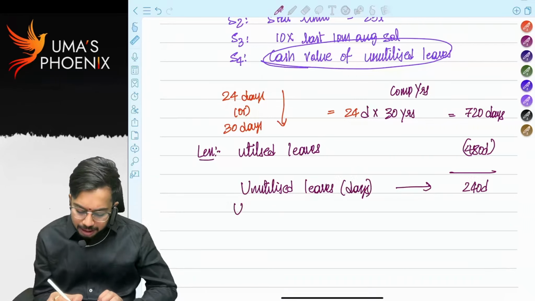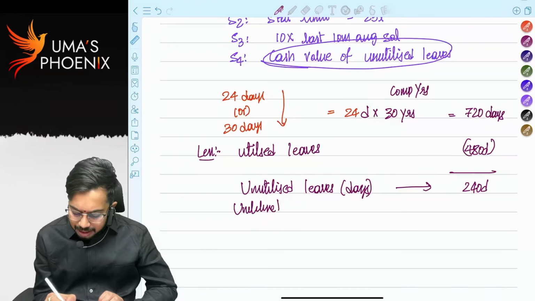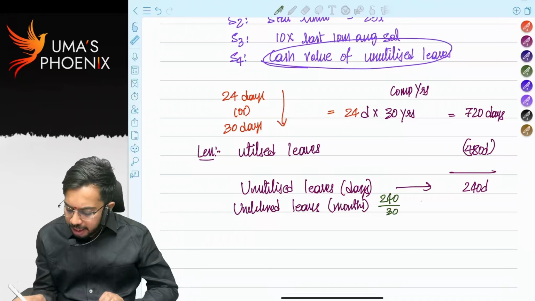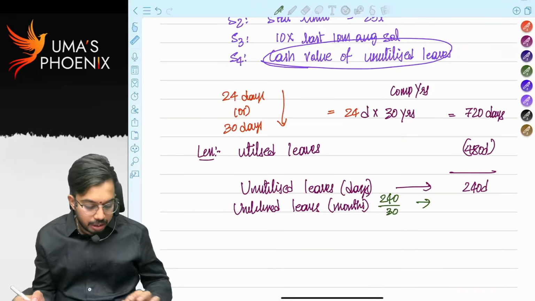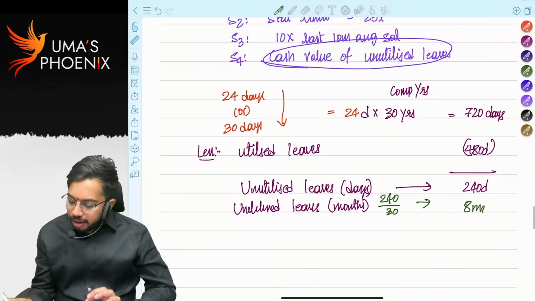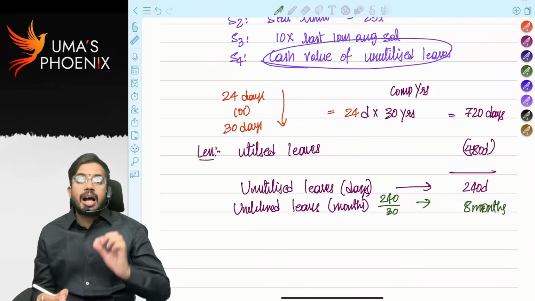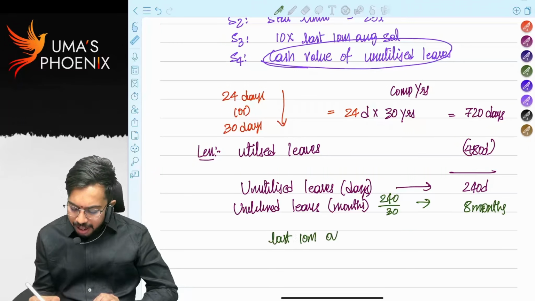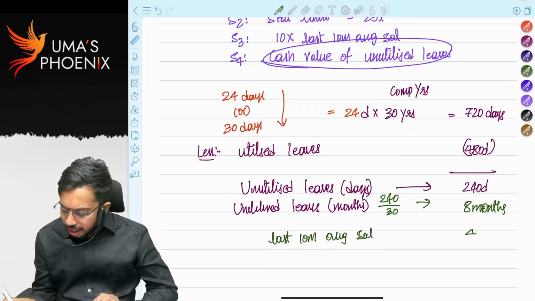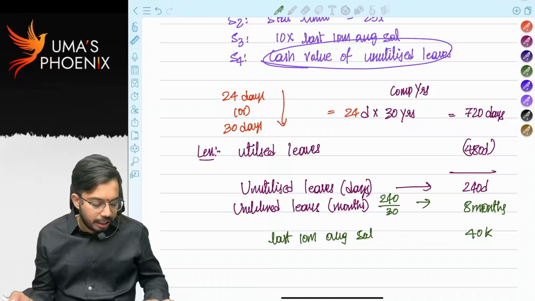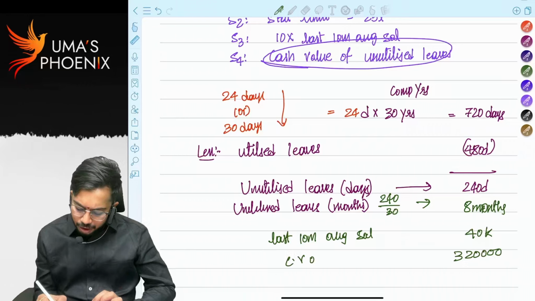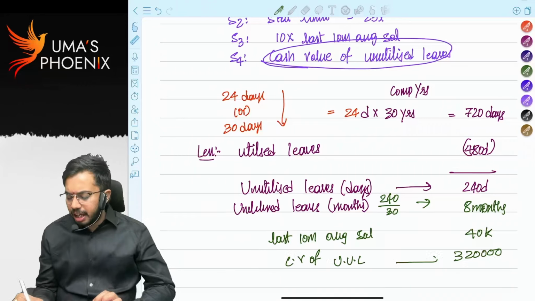We need to convert to months. Unutilized leaves in terms of months. Let's say I am considering average 30 days. 240 days divided by 30 days. How much? 8 months. Let's say last 10 months average salary, for example, is 40,000. Now 40,000 into 8 months, how much? 3,20,000. This is cash value of unutilized leaves at the time of retirement.